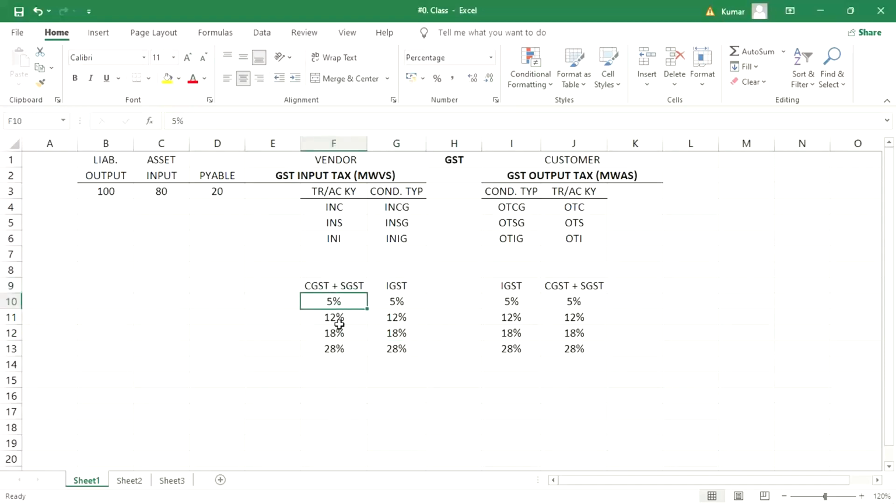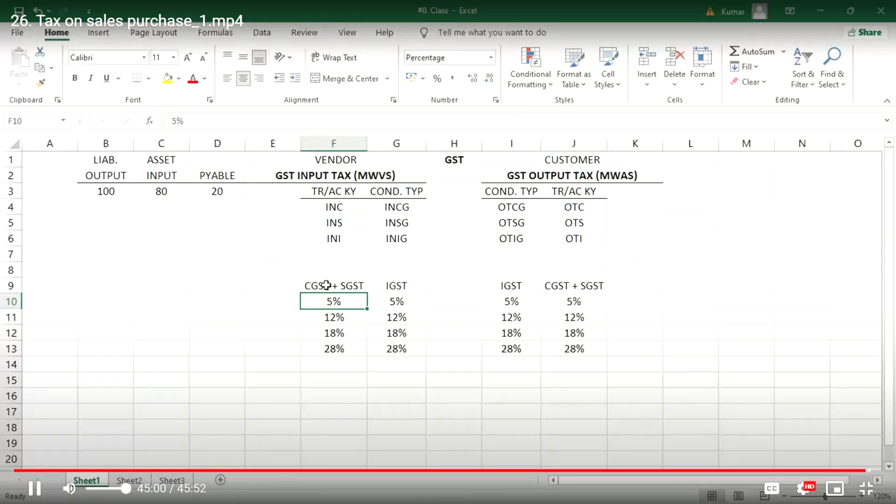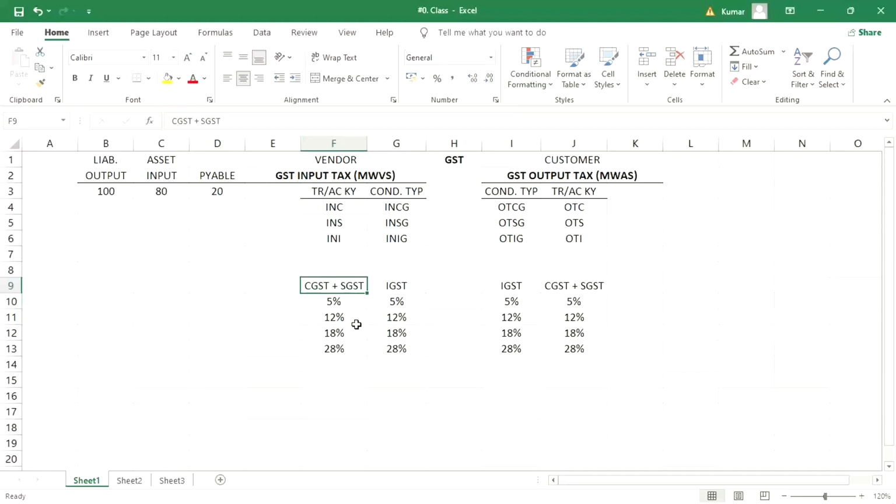Now this 5%, what is happening, guys? This 5% is a combination of two taxes, CGST plus SGST. So 2.5% belongs to CGST and 2.5% belongs to SGST. So 2.5% is supposed to be posted to one GL account, and the other 2.5% to a different GL account. In the sense, CGST and SGST are supposed to be posted to different GL accounts.